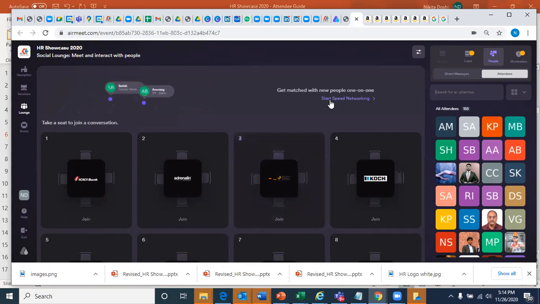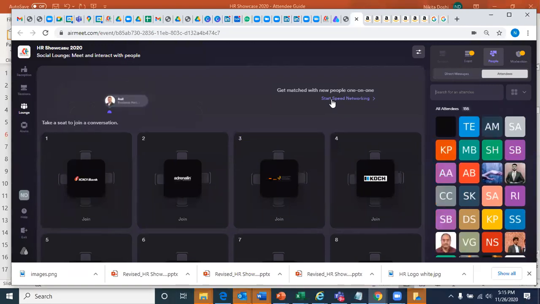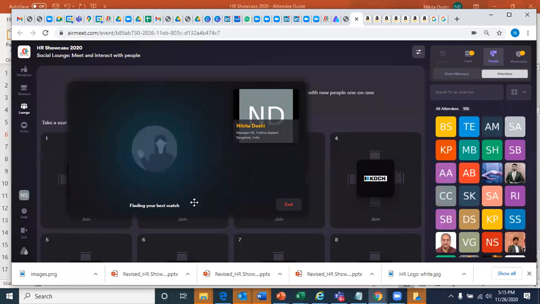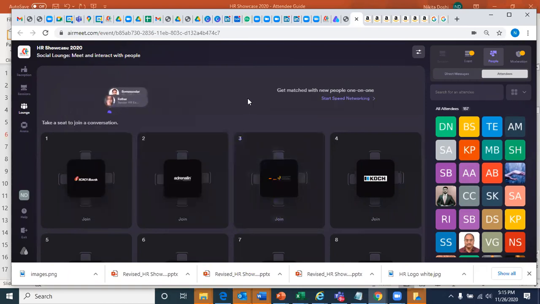We will also be doing, on Saturday at 11:30 and probably once or twice on Friday, something called speed networking. At the designated time when we tell you, you just click on start speed networking, and it will find my best match. I will get paired with an unknown person, and I can speak for a maximum of 5 minutes. After that is done, I can move on to my next match and chit chat with that person. Right now, no one is in the social lounge, so no one has accepted it. But once we start, we'll tell everyone to start the speed networking. In 30 minutes, at least you would have interacted with 6 to 7 people.